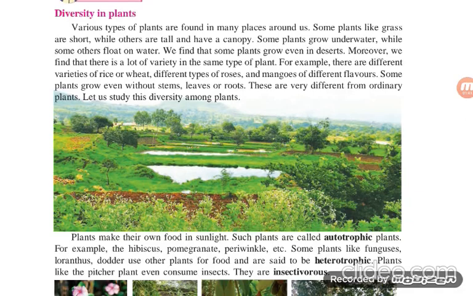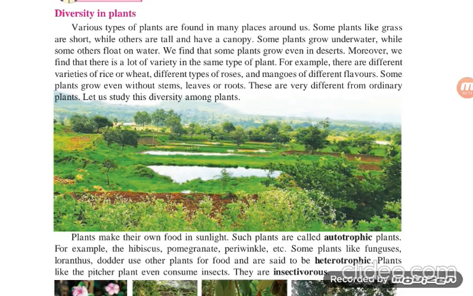Now we can see the first diversity, in plants. Look at the picture: the lush green forest, lush green area of the land. Somewhere there are hillocks and a lake, and the flowers and the small bushes, and also very large trees we can see. Now various types of plants are found in many places around us.